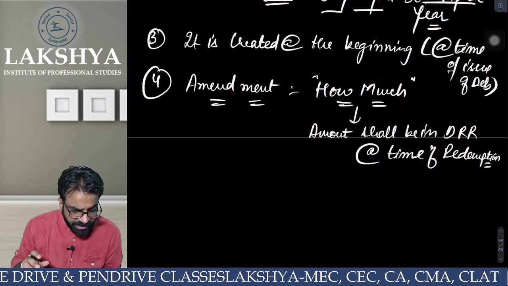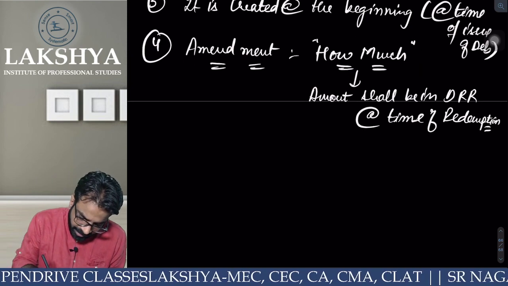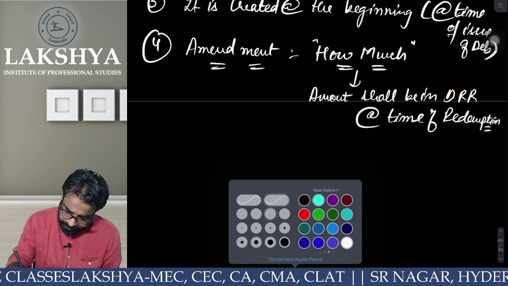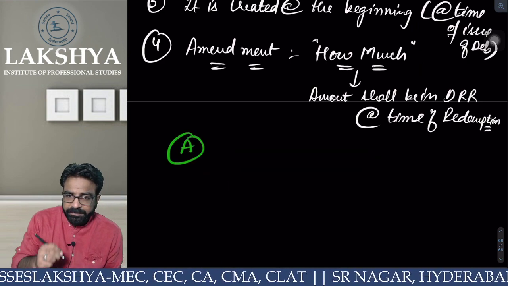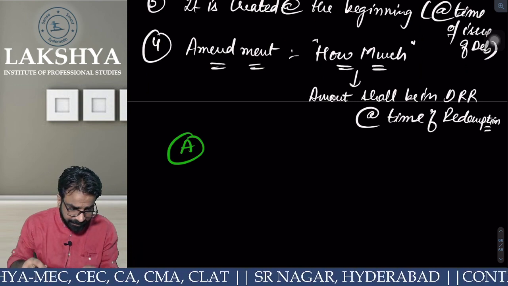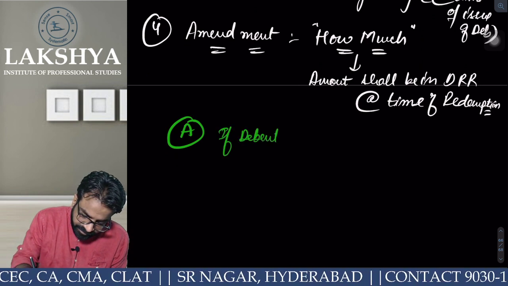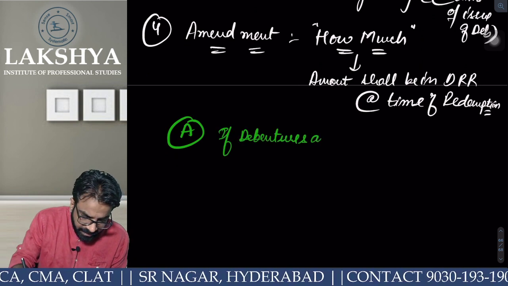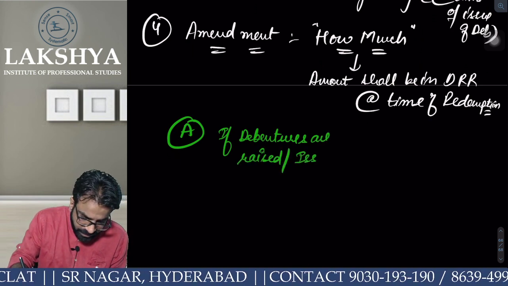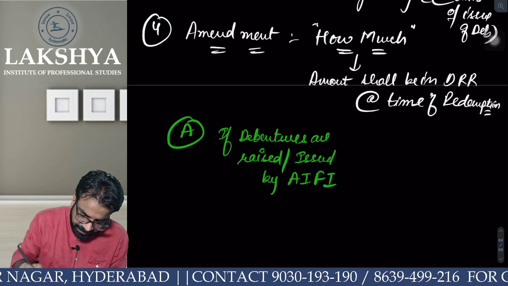Okay? Now, listen to this carefully, very carefully. I am writing point number A. I will write it with a different color so that you can understand. What is point number A? If the debentures are raised or issued by AIFI.